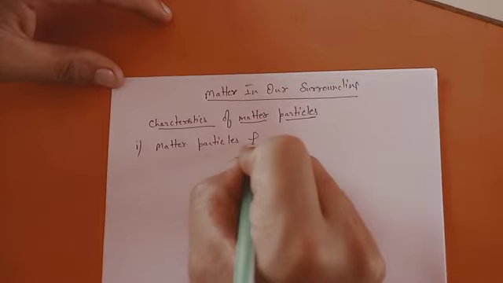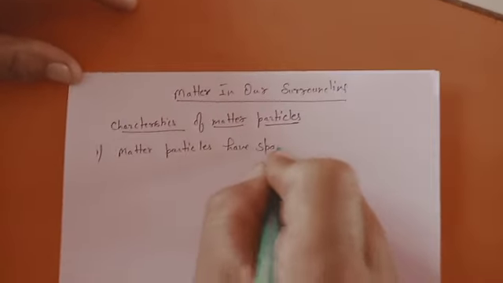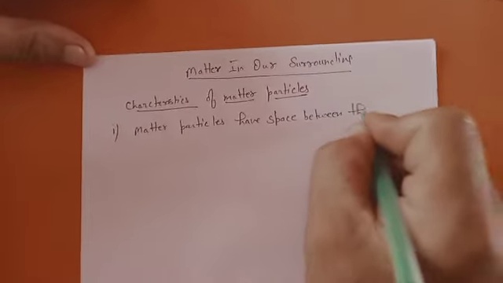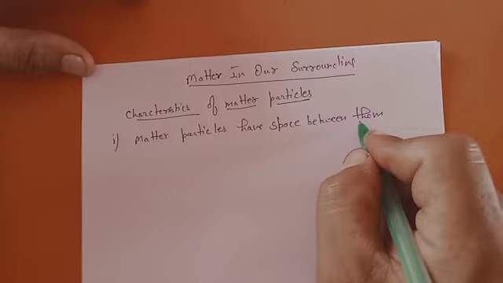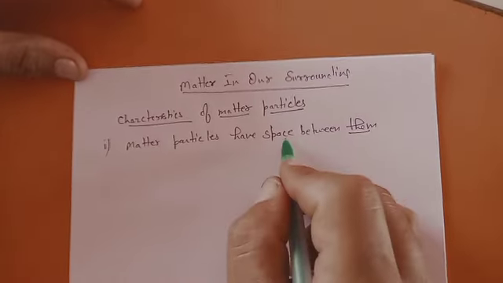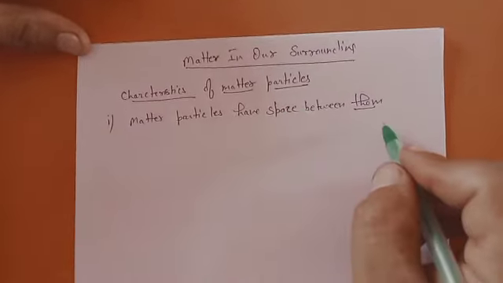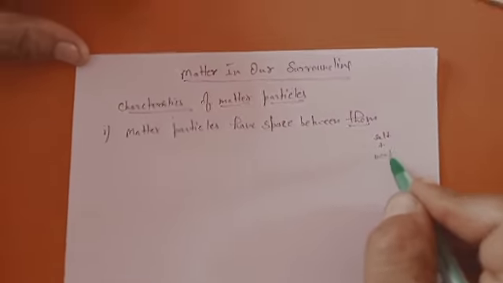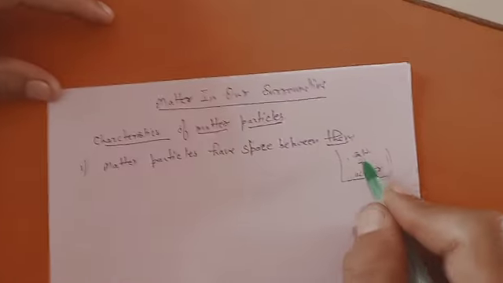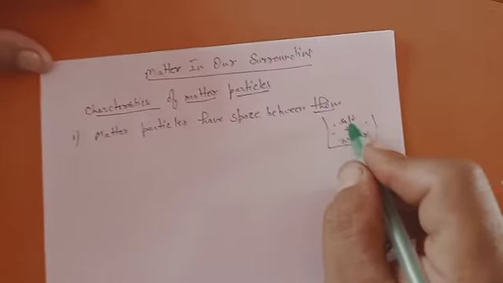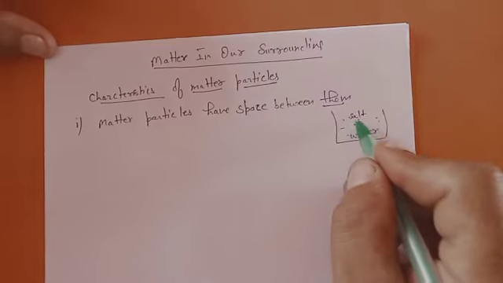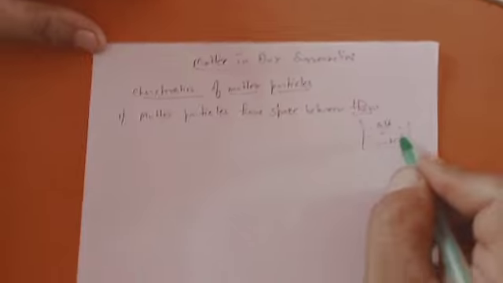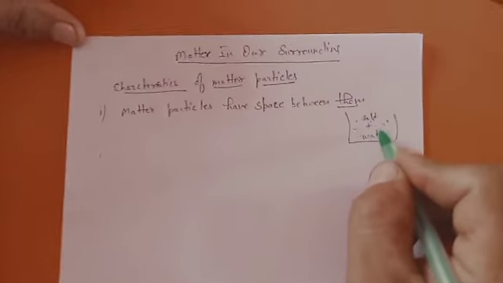matter particles have space between them. You already know that in the activity, we mixed salt in water, and the salt got dispersed and became invisible. Why? Because the salt particles get absorbed or adjusted in the space which is present between the water